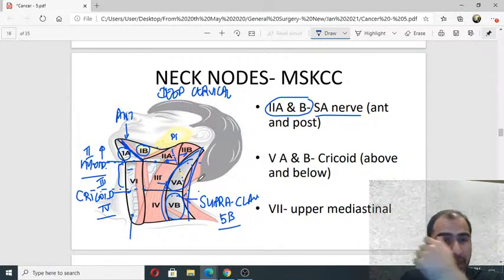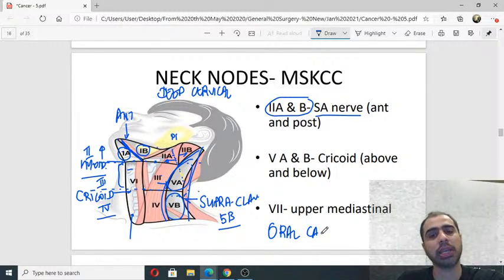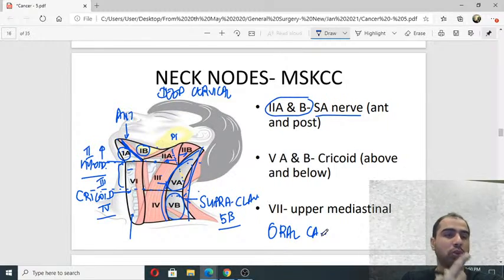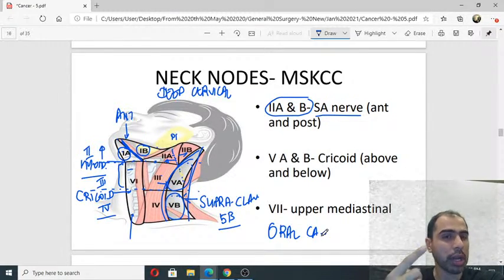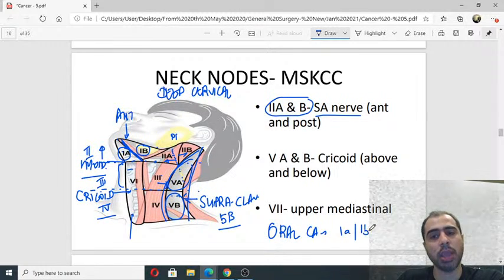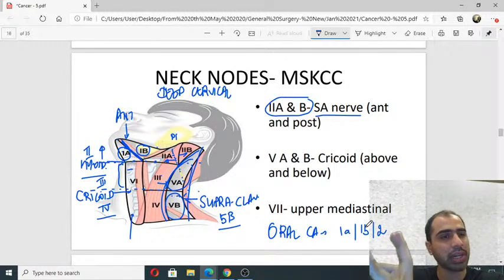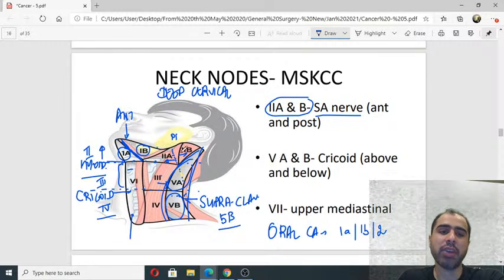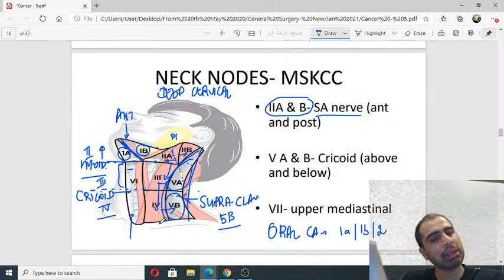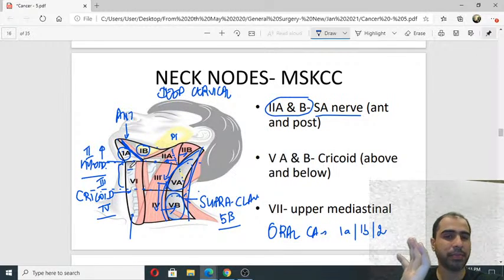Rule of thumb, golden rule. Oral cancers. You know what oral cancers are now? Lip, tongue, buccal mucosa, floor of the mouth. Oral cancers normally will metastasize first to level 1A or 1B or 2. These are the initial nodes that are going to be involved in oral cancers. Then from 1A, 1B or 2, they will go to 3, then to 4, maybe to 5. At most they will go up to here; normally oral cancers do not go beyond 5 or 6.